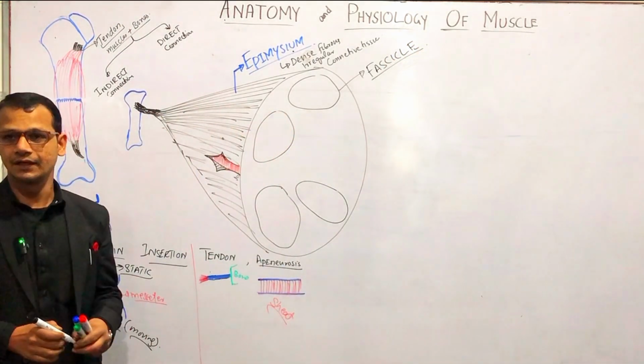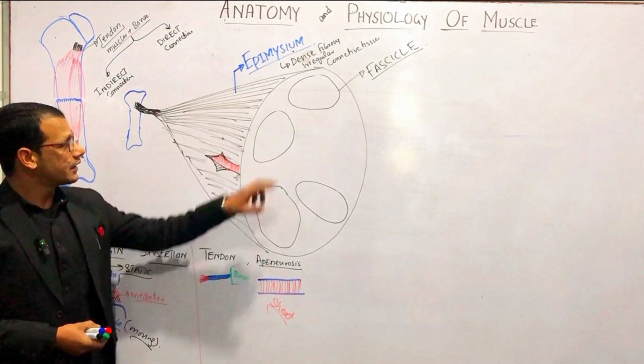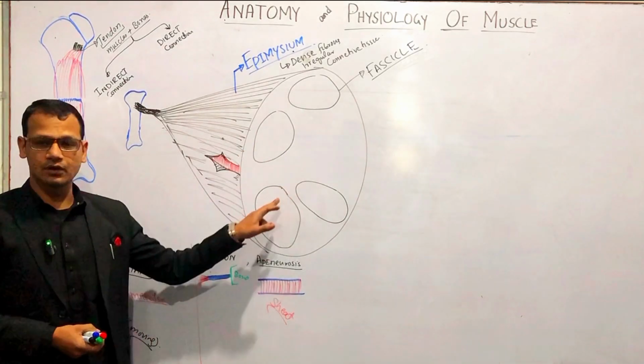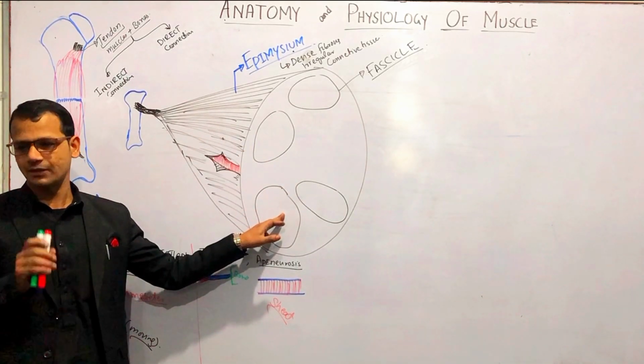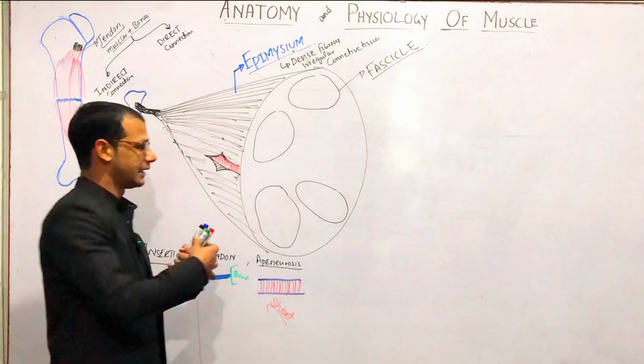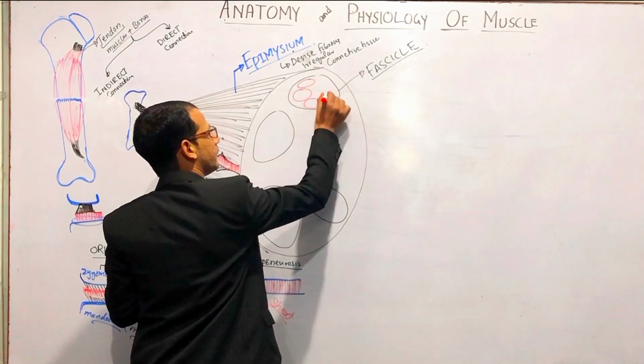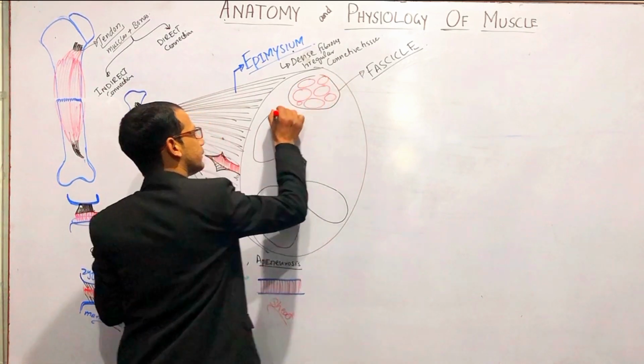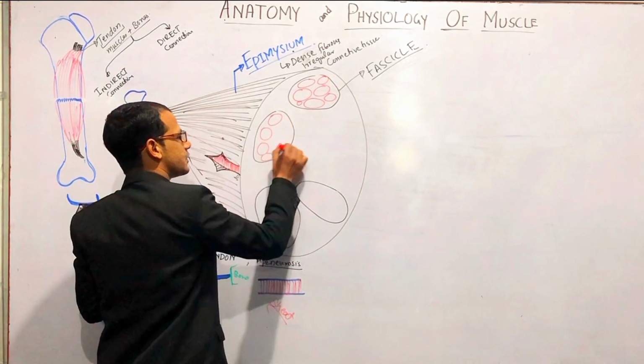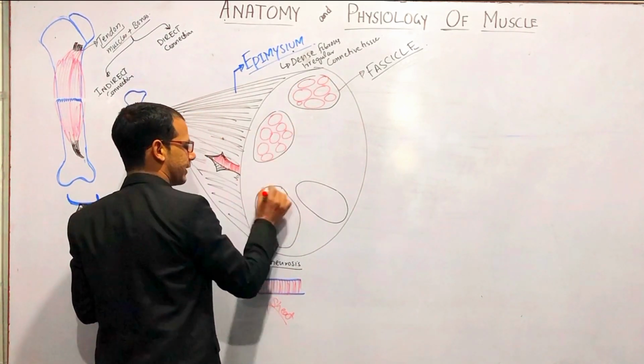Fascicle, right? And each fascicle has a lot of muscle fibers again. For example, like this. This fascicle also has muscle fibers.